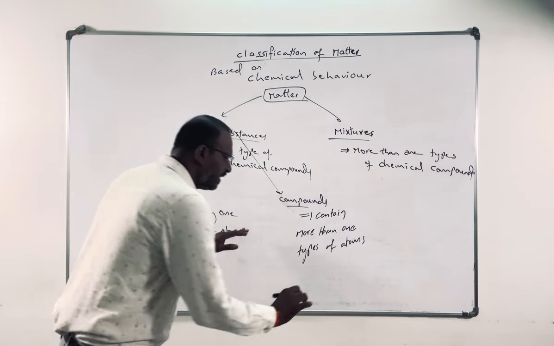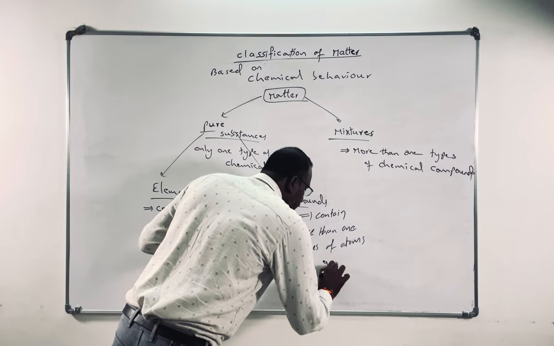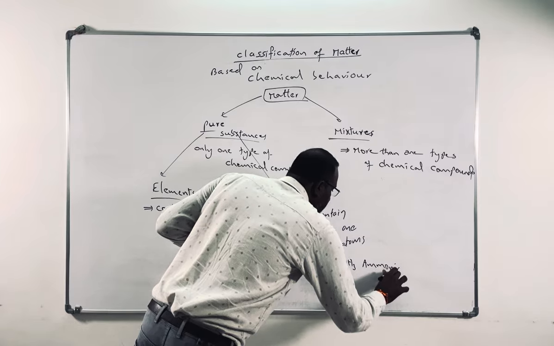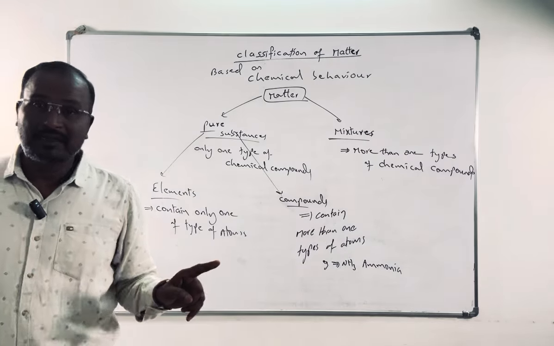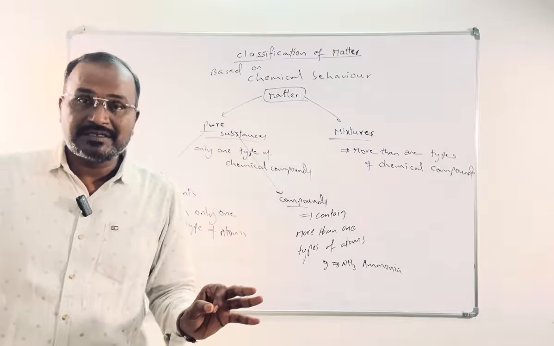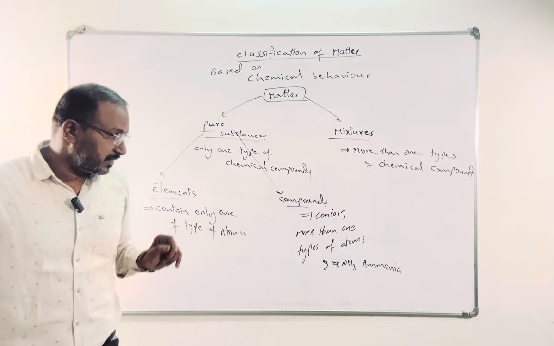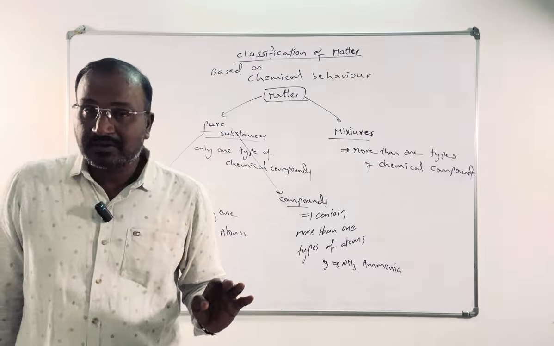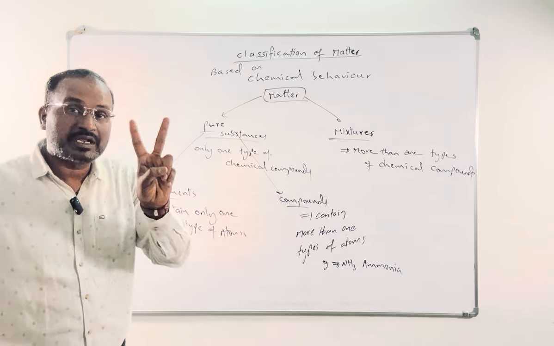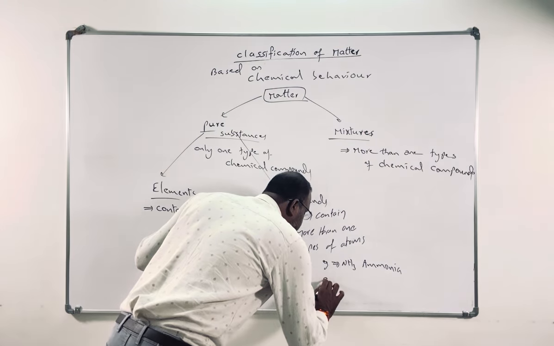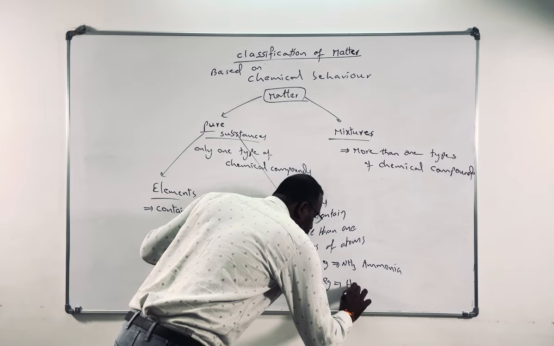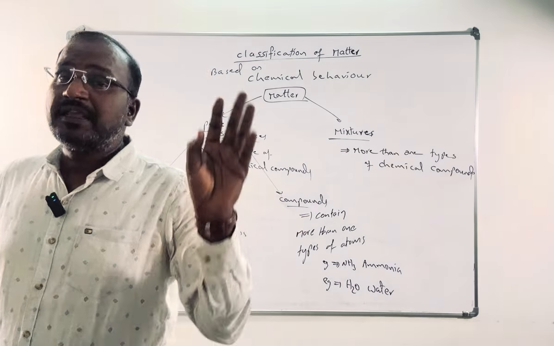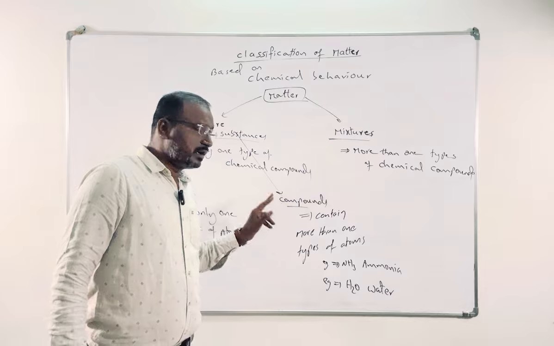Best example, NH3 if I take. The name is ammonia. It is not a mixture, it is not an element, it is a pure substance and comes under the compound category. Why? Because it has nitrogen atoms and hydrogen atoms, more than one type. Two types of atoms are there. That's why it is a compound. Another example, if I take H2O, water. In this case also, two types of atoms are there. If more than one type of atoms are there, we'll call it a compound.